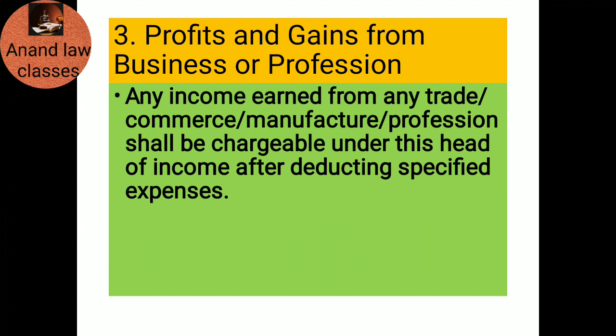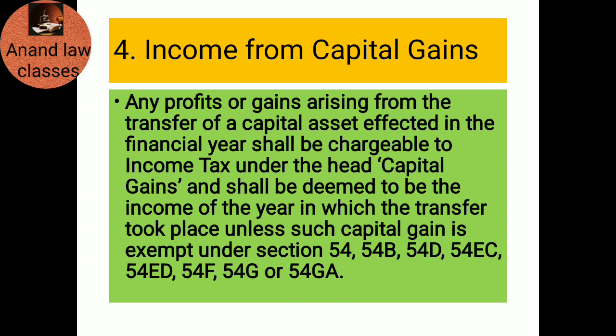Profit and gains from business or profession. Any income earned from any trade, commerce, manufacture or profession shall be chargeable under this head of income after deducting specified expenses. Number 4. Income from capital gains.